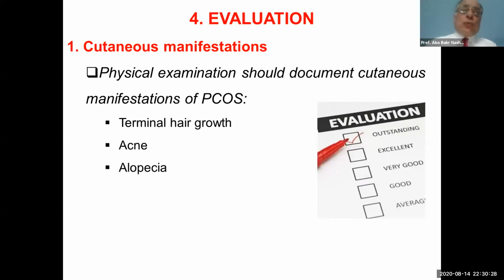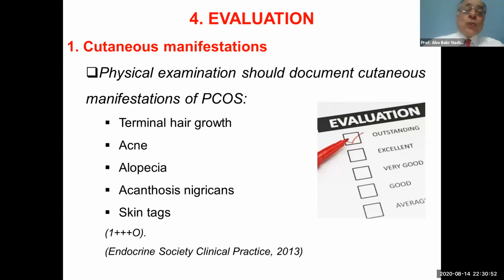The first point to be addressed: we discussed the definition, the prevalence, and the criteria for diagnosis. After that, we should evaluate our patient. We should evaluate the cutaneous manifestations: the terminal hair growth, the acne, alopecia. All of this indicates hyperandrogenism. And also the acanthosis nigricans and the skin tags, which indicate insulin resistance.